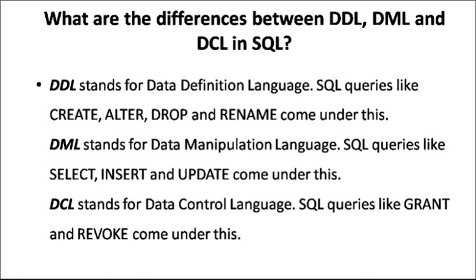DDL stands for Data Definition Language. SQL commands like create, alter, drop and rename come under this.